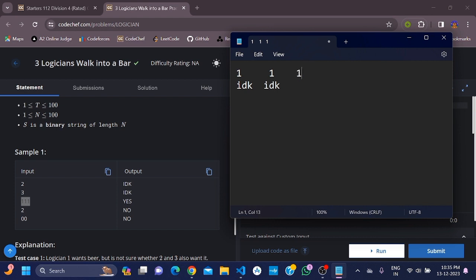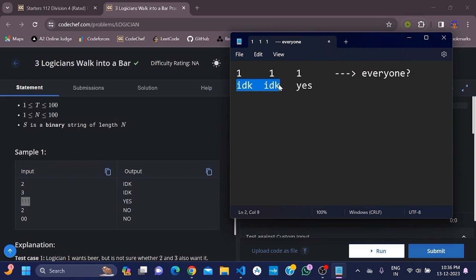Now for this one, he knows about both of these and also himself. What he concluded is that the previous two did not reply no, meaning both of them want beer, and he also wants beer because here it is one, so he will answer yes. And what was the question? The question was, does everyone want beer? That's why the first two are replying "I don't know."